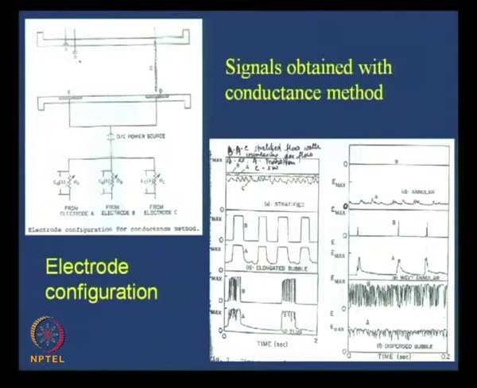Now, just before I end, I would like to mention one particular interesting thing. Suppose we have used the conductivity probe technique for identifying flow patterns. Okay? We get different signals. The conductivity probe technique measures the effective conductivity of the flowing mixture. When the effective conductivity is high, we know it is predominantly liquid. When it is low, we know it is predominantly gas.